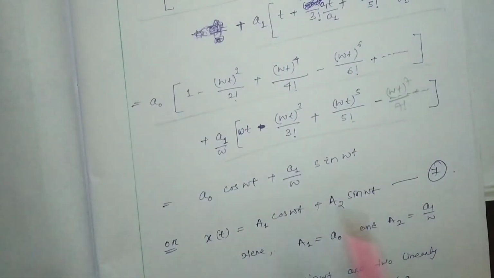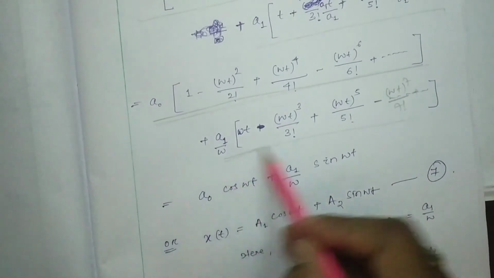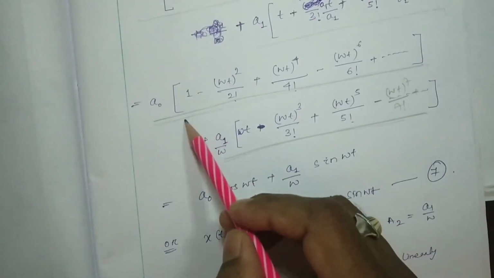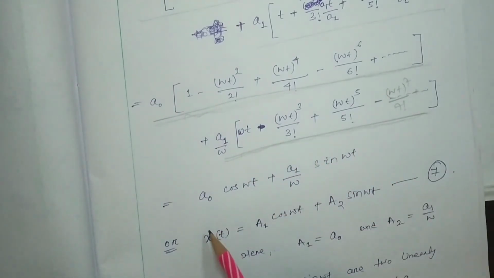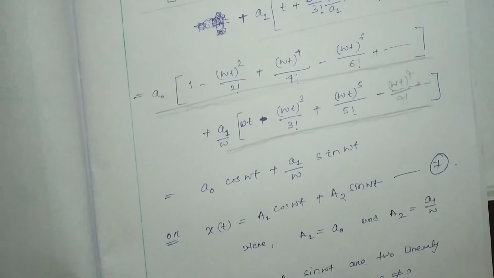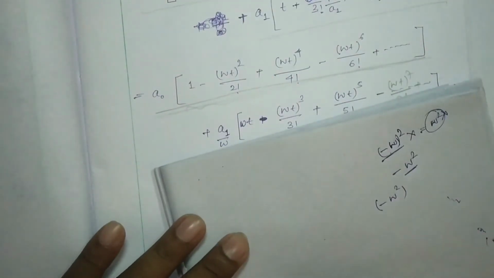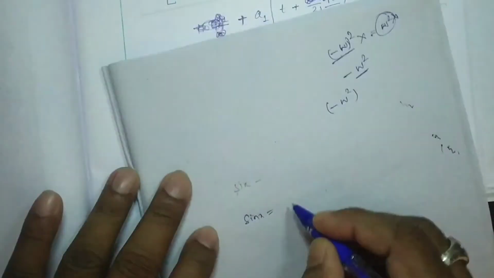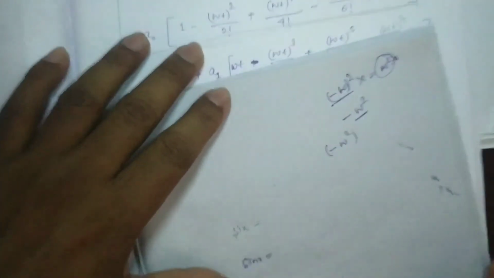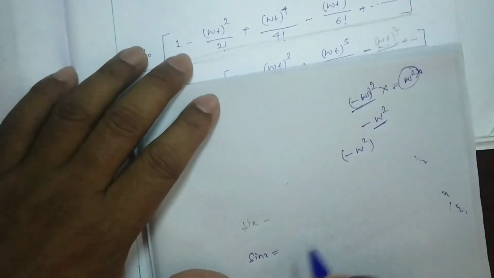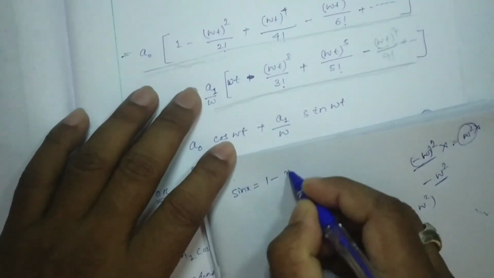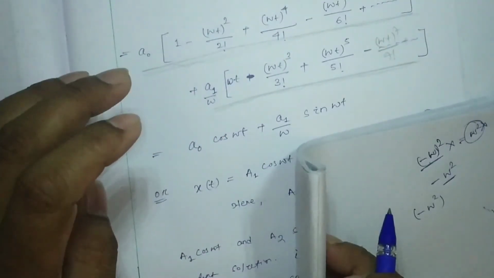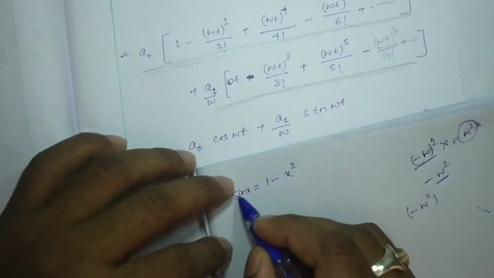So here we got two series. This one is one series, this one is another series. You can see this is nothing but your sine series, this is nothing but your cosine series. That means we know the expansion of cos x.